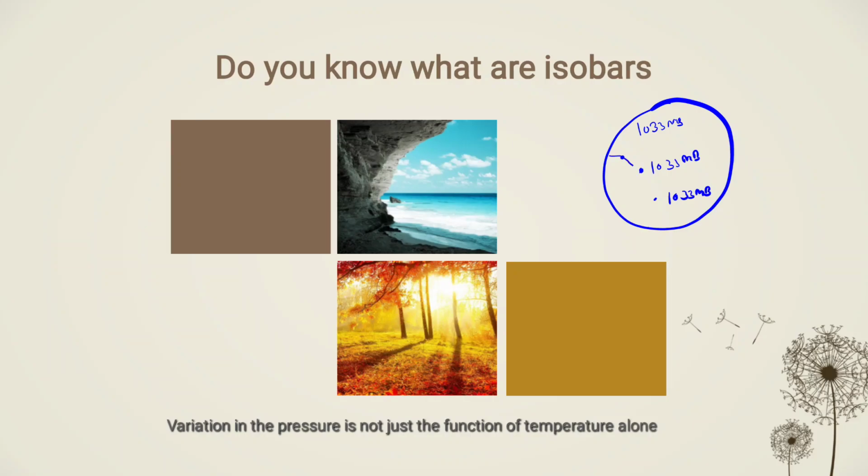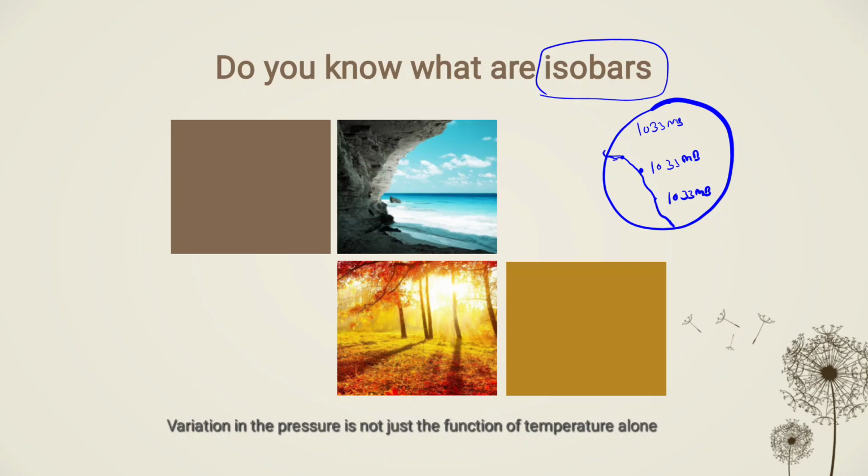So if we join these places with a line, then that line will be called isobars, right? It is not that only one isobar will be on earth. There may be n number of isobars on the earth. So this is the concept of isobars, which is defined as the line joining the points or places which are of the same atmospheric pressure.